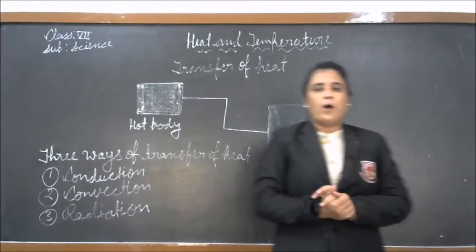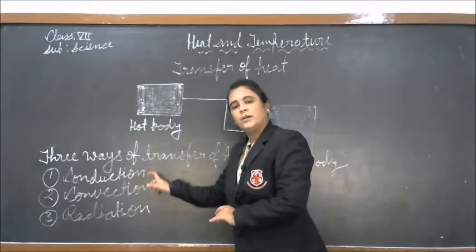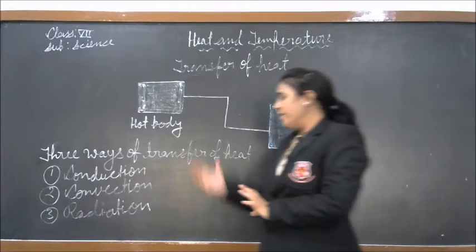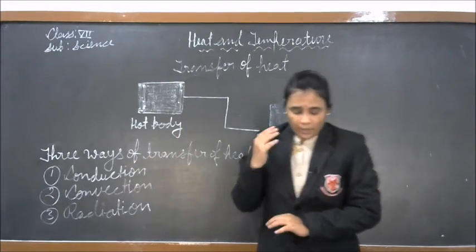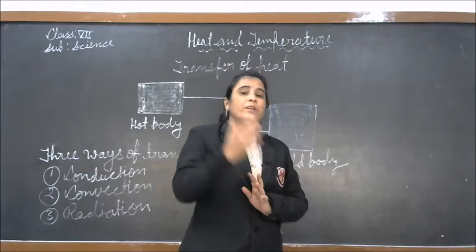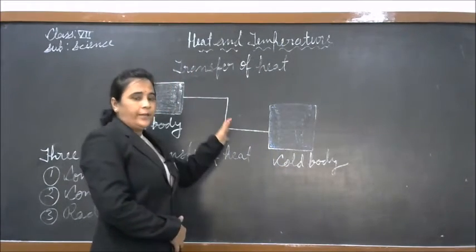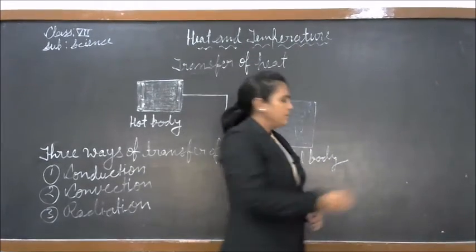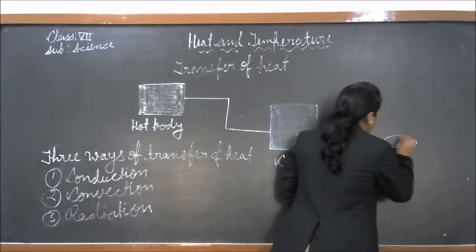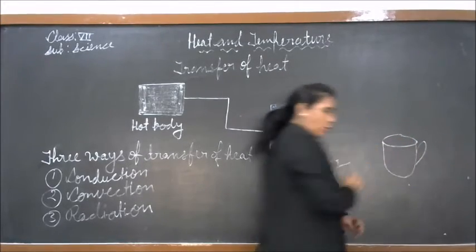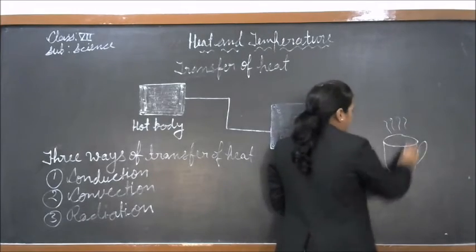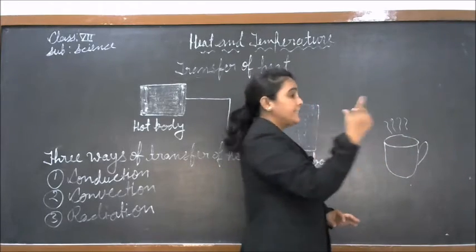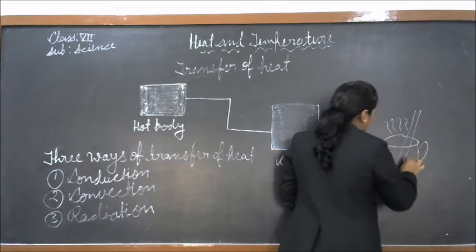Now, we will study first the way of conduction. Before understanding conduction, we will explain the transfer of heat by an activity. Here I have taken a cup of hot tea. The steam is coming out from the hot tea. You have to insert a steel spoon in this cup.